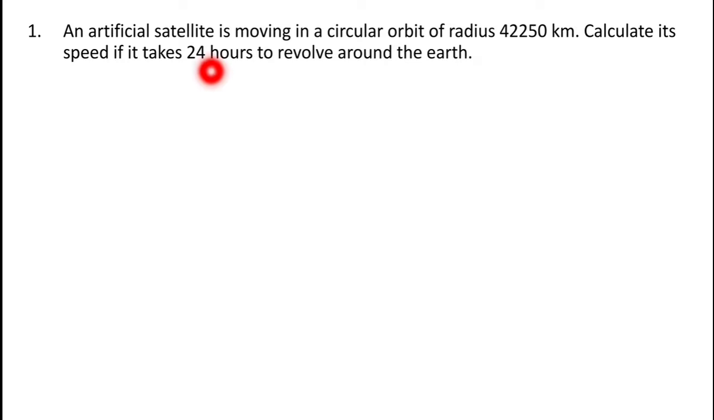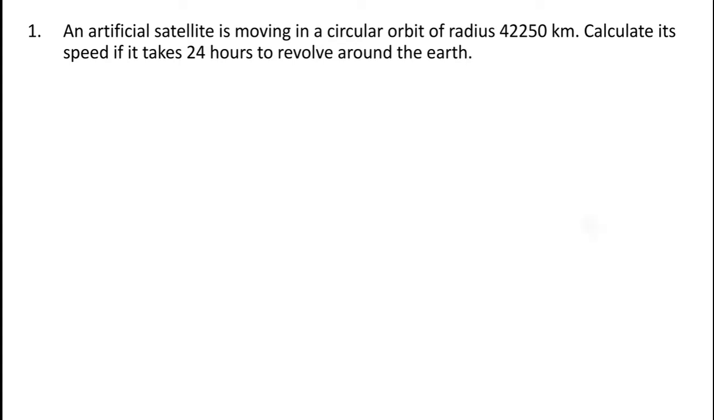An artificial satellite is moving in a circular orbit of radius 42,250 km. Calculate its speed if it takes 24 hours to revolve around the earth. It means in the question it is given that there is a satellite which is revolving around the earth in a circular orbit of radius 42,250 km, and in order to complete one revolution it takes 24 hours around the earth.